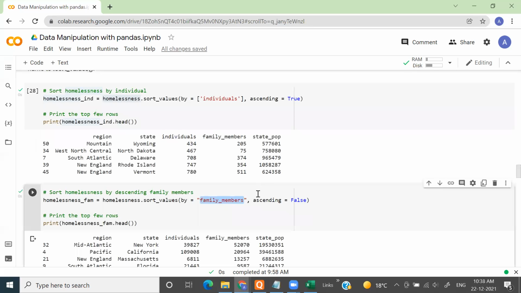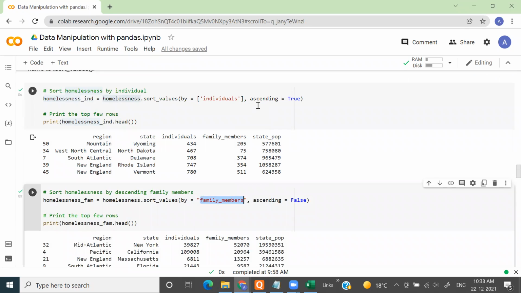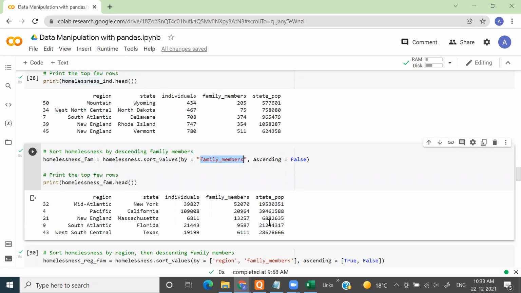My question was whether, when you are sorting family members, the other columns arrange themselves accordingly. Correct, they get arranged by themselves. To sort in descending order, I just need to change the argument: ascending equal to false.